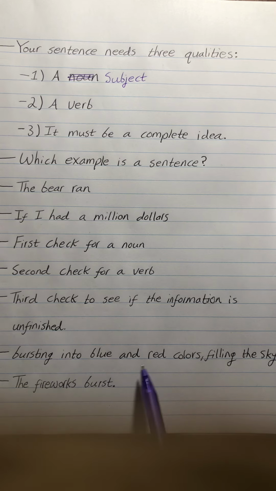Bursting into blue and red colors, filling the sky. And the fireworks burst. Let's take a look at this first one right here. Does it have a subject? Well, remember, to determine if it's a subject, we ask what is doing or who is doing the action. In this case, we'll ask what. What is bursting into blue and red colors, filling the sky? I don't know. I can't see what is bursting into blue and red colors, filling the sky. We don't know. That information isn't there.